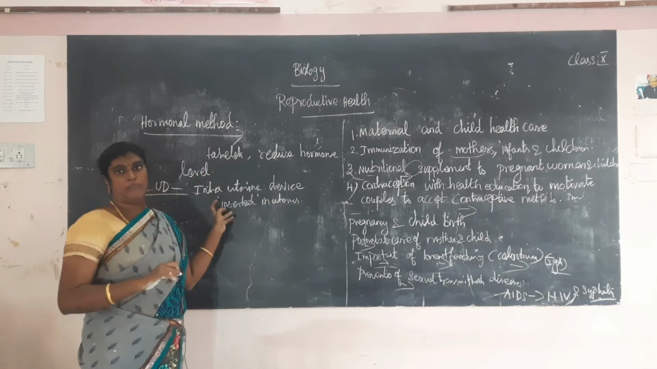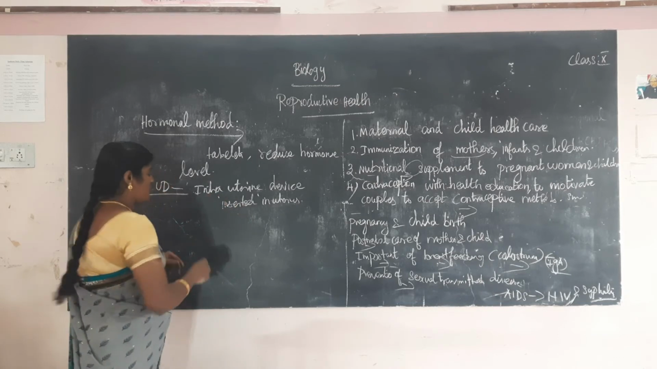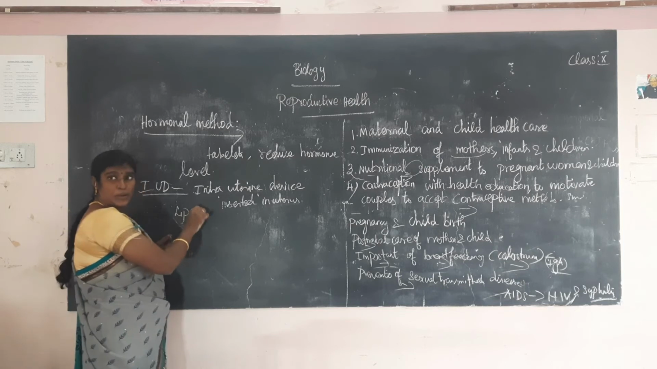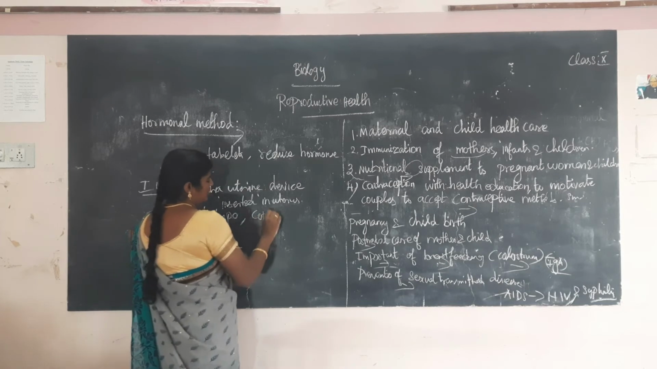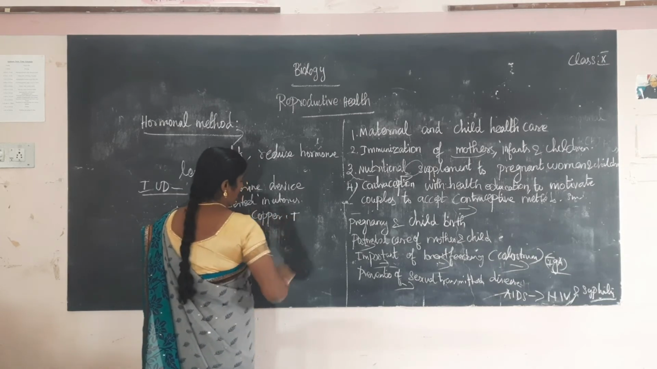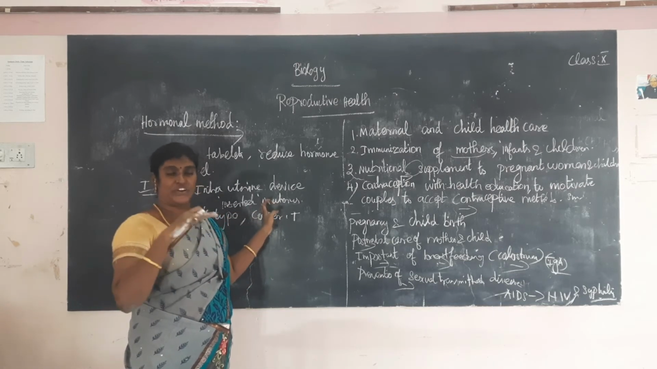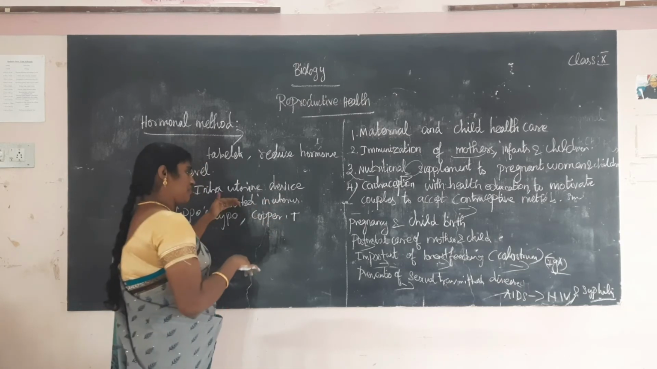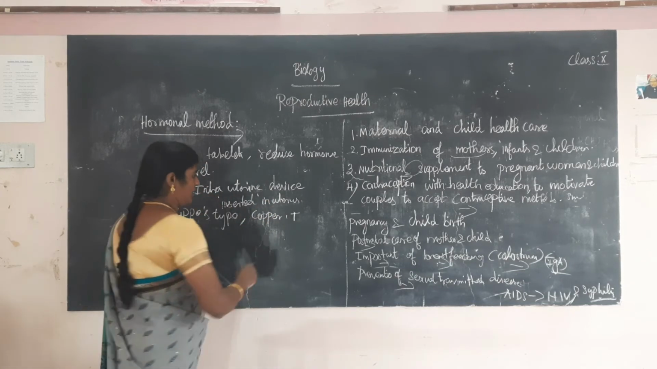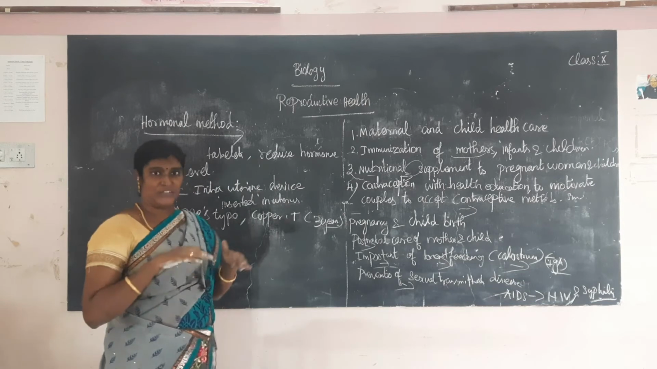The IUD is of two types. The first one is the lippes loop type, and another one is the T-shaped structure, called copper T. The small device is inserted in the uterus and can remain effective for a maximum of 3 years. So for 3 years it avoids pregnancy.